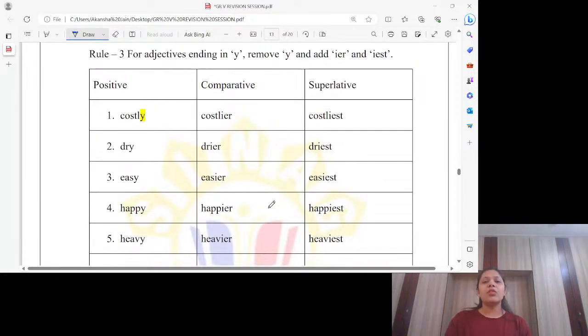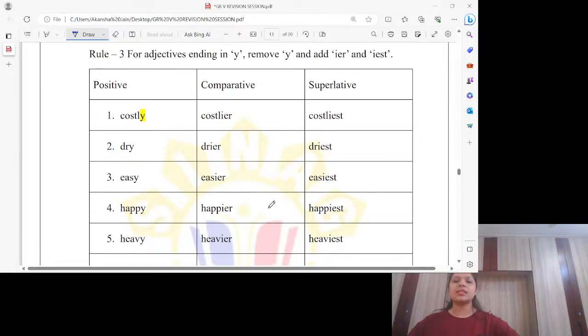Rule number 3 now: for adjectives ending in Y, we remove Y and add IER and IEST. IER is for comparative and IEST for superlative. As you can see, in the positive degree in all the examples, the last letter is Y. We have to remove all these Y's and add IER for comparative and IEST for superlative.